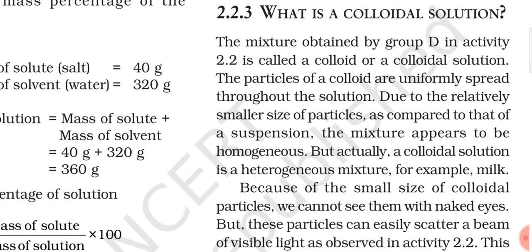Because of the small size of colloidal particles, we cannot see them with naked eyes, but these particles can easily scatter a beam of visible light as observed in activity 2.2. Now, see what we have got when we are comparing the properties of suspension and colloidal solution. One similarity we have got is that suspension is also a heterogeneous mixture and colloidal solution is also a heterogeneous mixture. The other thing, which is very important, is related with the Tyndall effect.